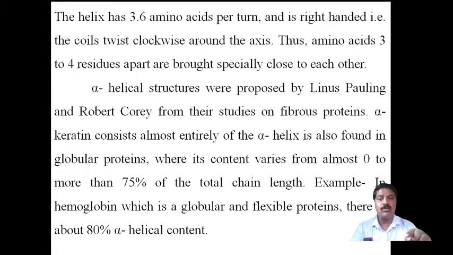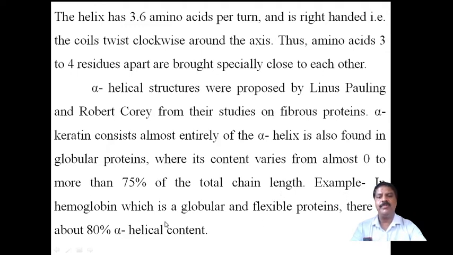Hemoglobin has a globular, spherical structure, and it also has an alpha helical structure, where the content varies from 0 to more than 75% of the total chain length.